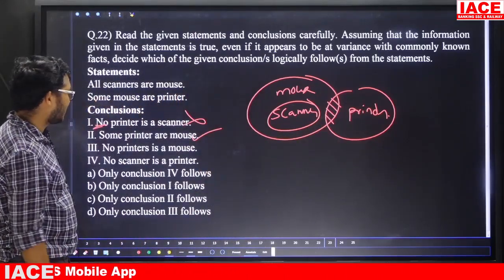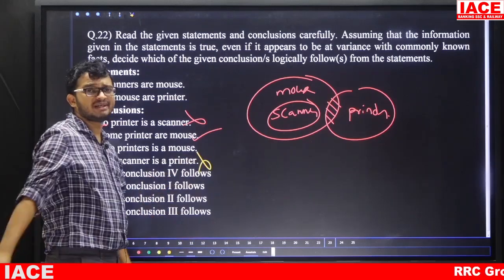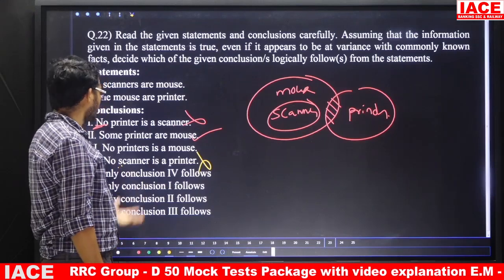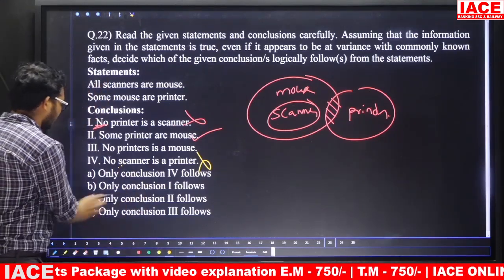Third one. No scanner is a printer. This one also simply wrong. Why? Because given two statements are positive, no chance to take negative conclusion. So answer is what? Only second one follows. Answer is what? Option C.